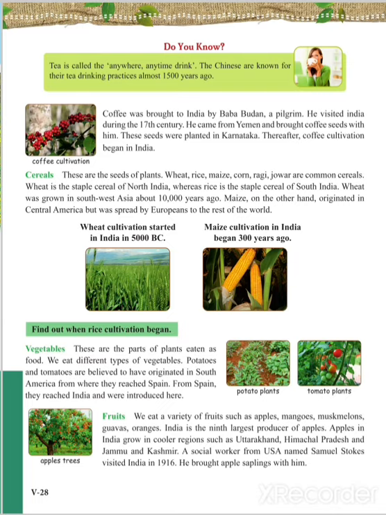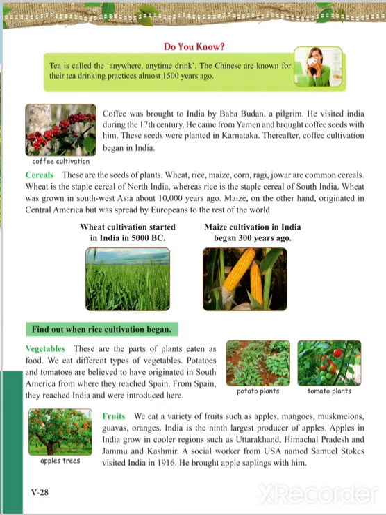The second one was coffee. Coffee was brought to India by Baba Budan. Baba Budan was a pilgrim. When he visited Yemen, Yemen was the only cultivator of coffee. Yemen never gave away coffee seeds, they used to sell the coffee.